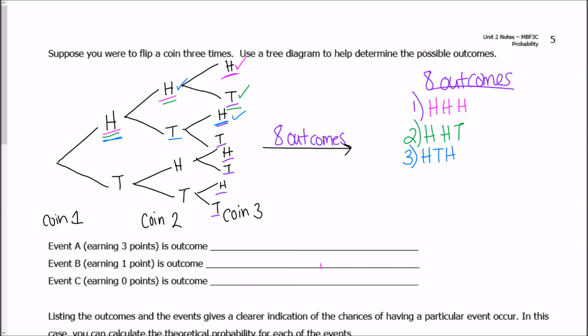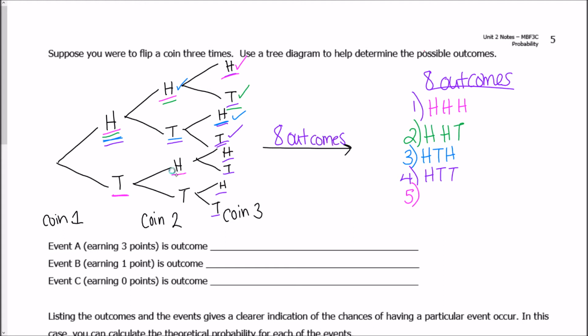My fourth option is I could get heads first, tails second, and then tails third. So I could get heads, tails, tails. So that's my fourth option. And now I finished all the first 4 options, which means I'm done with getting heads first. Okay, so now I'm going to look and see what happens if I get tails first. So if I get tails first, I'm going to follow the path.